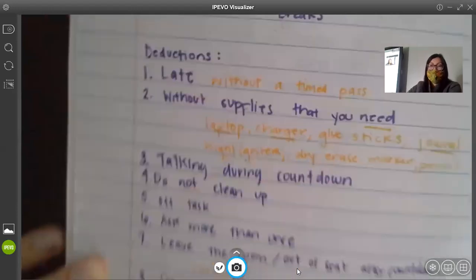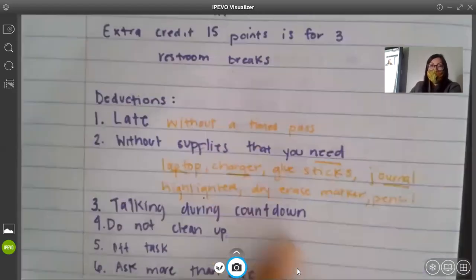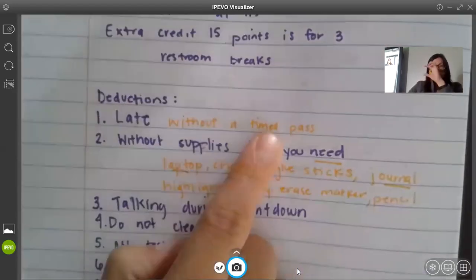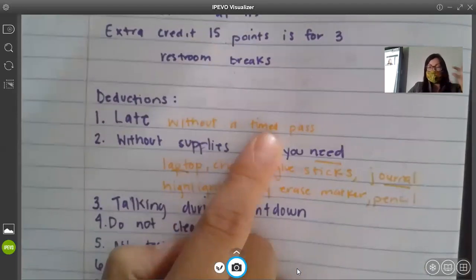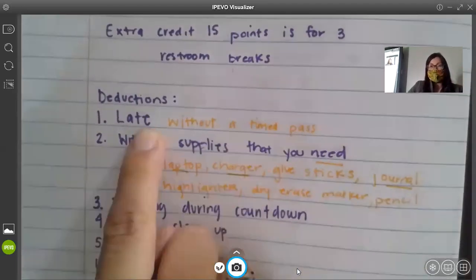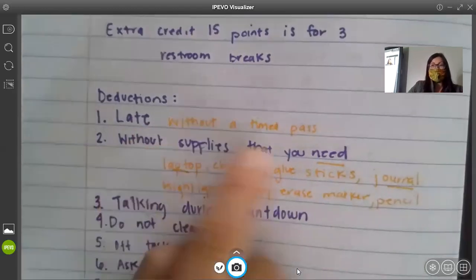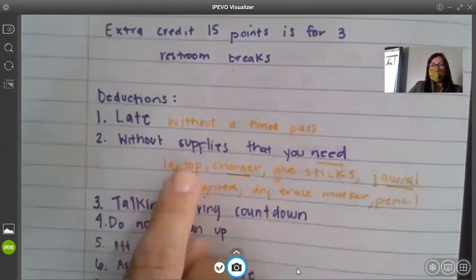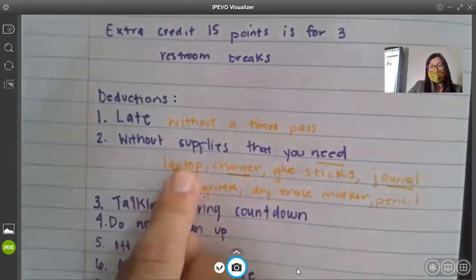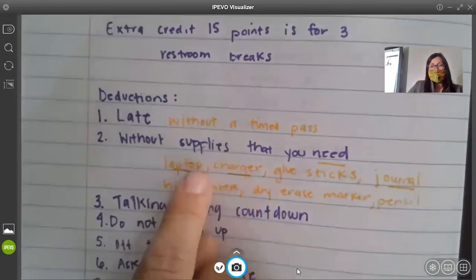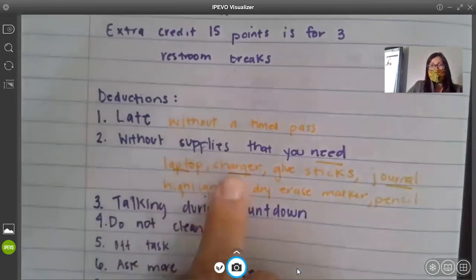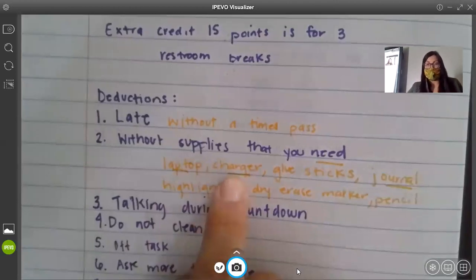Okay, so here are the reasons that I would deduct points. So if you're late without a time pass, if it doesn't say your name on it, doesn't have a time, then you would be late and I would deduct points. If you don't have the supplies that you need, so like if you need a laptop, which you're going to need every day, if you don't have it, then you can't do the assignment, you can't participate. If your laptop's not charged and you don't have your charger with you and you need it because it's not charged, then you would have points deducted.